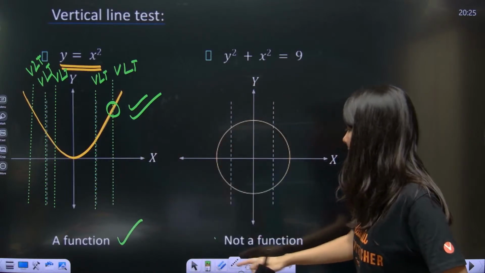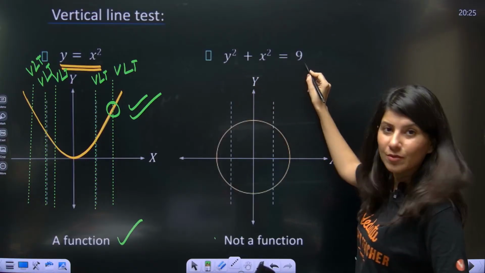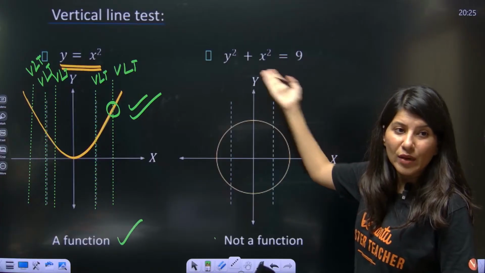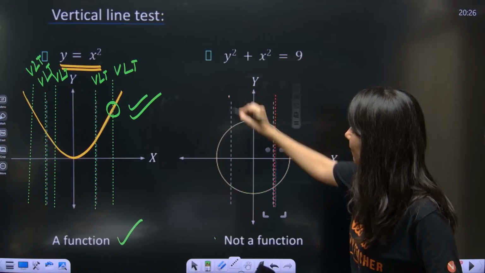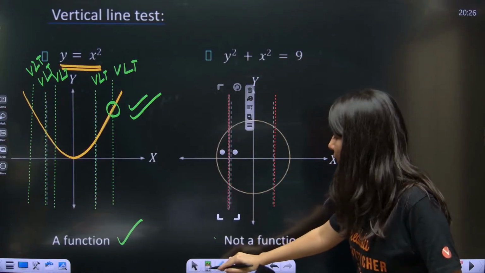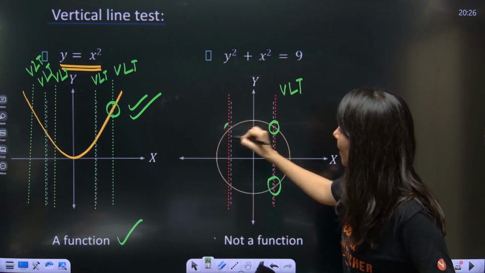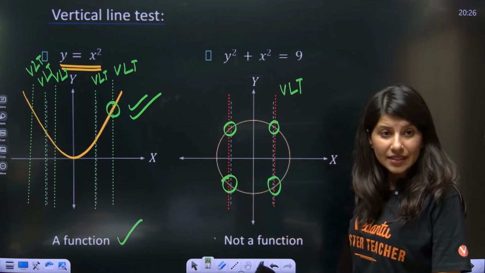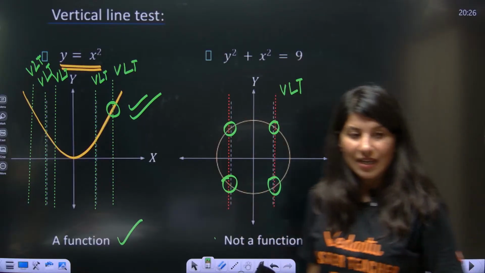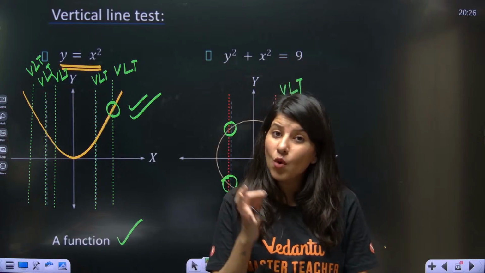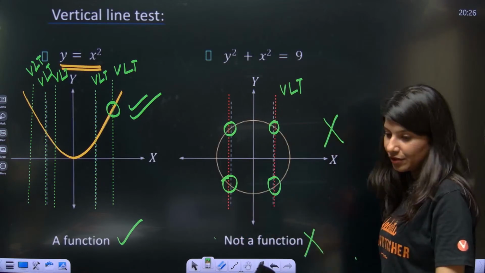Now here, same thing if I do, can you see that this time y square plus x square is equal to 9. This is the equation of a circle. Circle looks like this. And if you draw a vertical line, you will realize that this vertical line intersects the graph at 2 points. Can you see here also and here also? That means more than 1 point. So if more than 1 point, this is not a function.